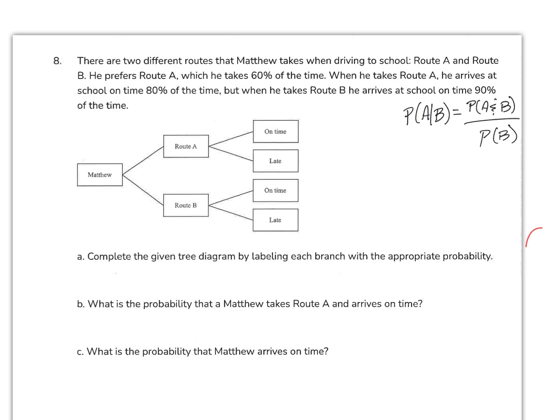One quick note, I wrote over here the formula for probability of A given B, just in case we need it. Probability of A given B is over here on the right.